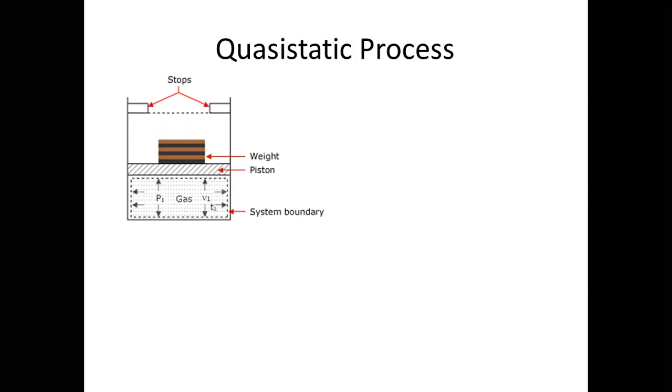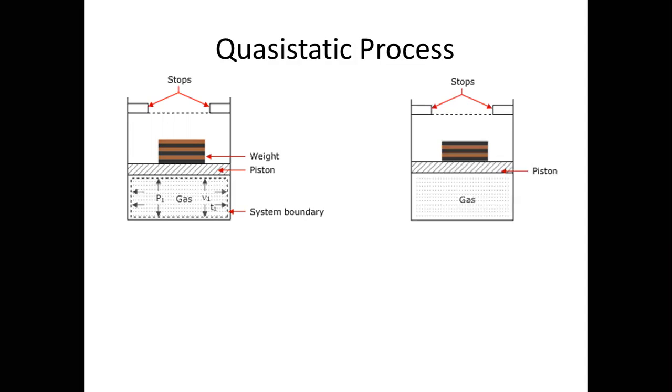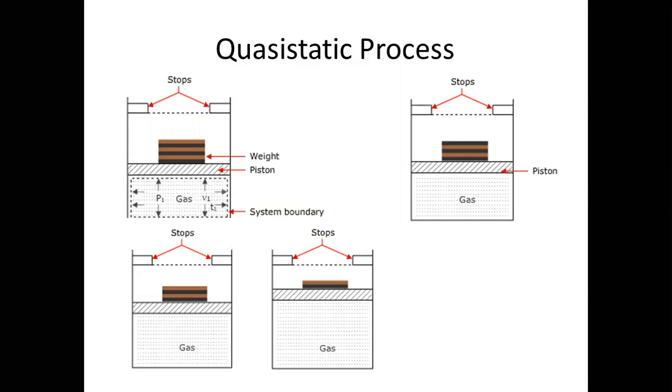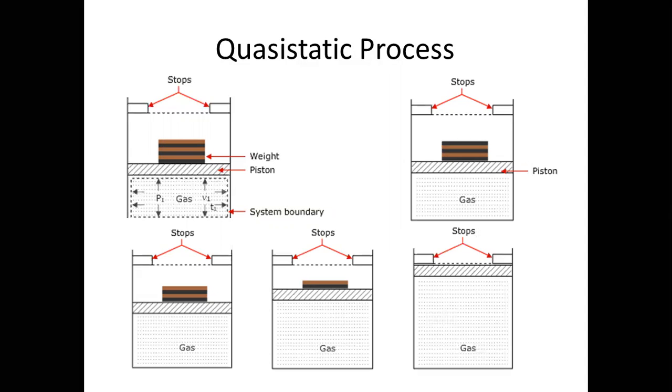The weight is divided into 5 small weights. That means in the previous setup, if W is the weight, let us take an example of 10 kg. The 10 kg is divided into five 2 kg plates. Then the same experiment can be performed like this by removing each and every plate. When removing one plate, you have to note the pressure and volume values. Likewise, for every removal of a plate, you will note the pressure and volume values, and you will get the final values.